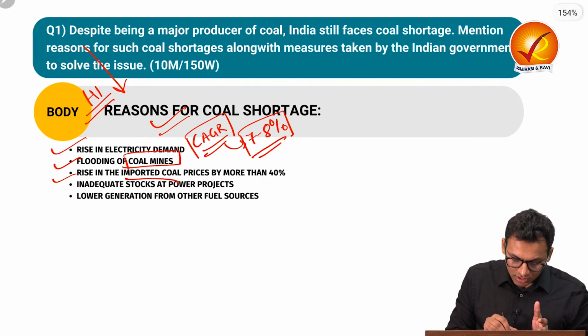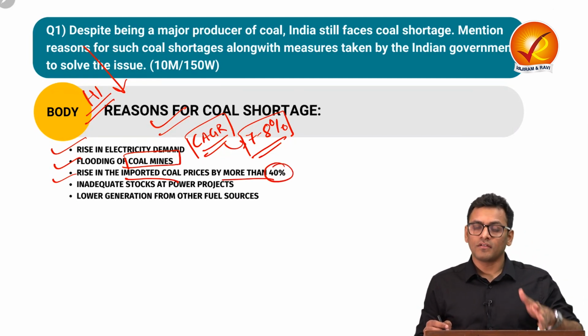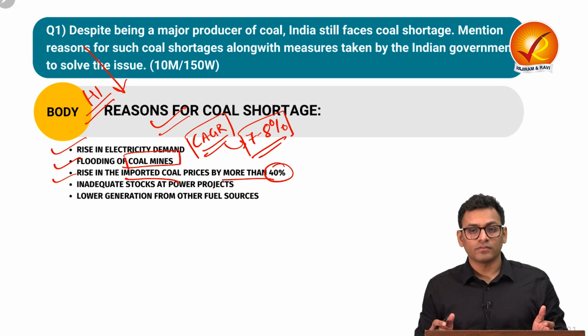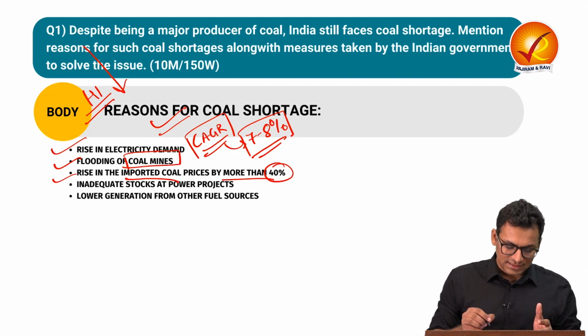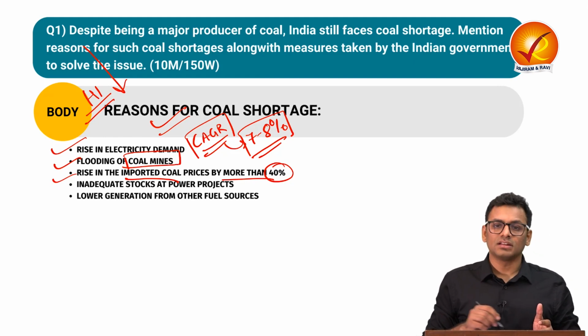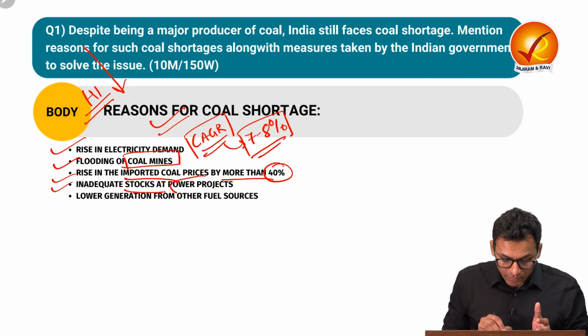Next is rise in imported coal price by more than 40%. This is because of the regulation of export of coal by China, which was one of the suppliers for India, and that kind of regulation is leading to a rise in international coal prices. The fourth is inadequate stocks at power projects.